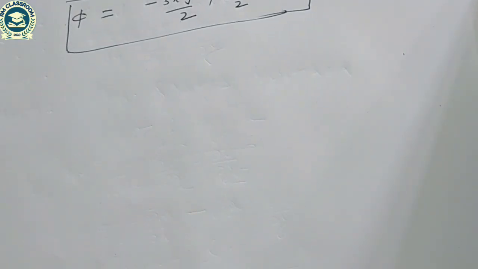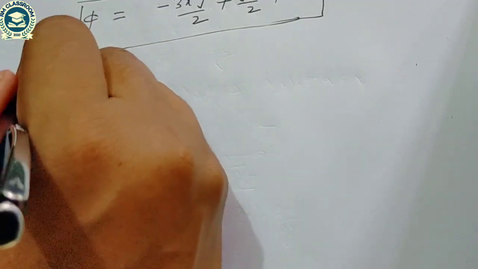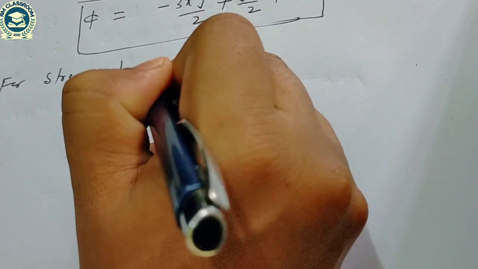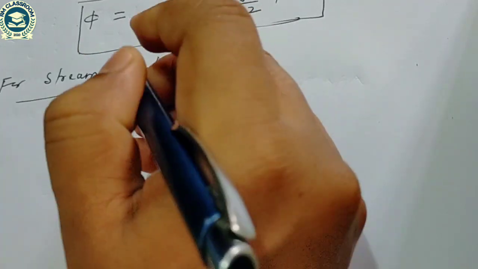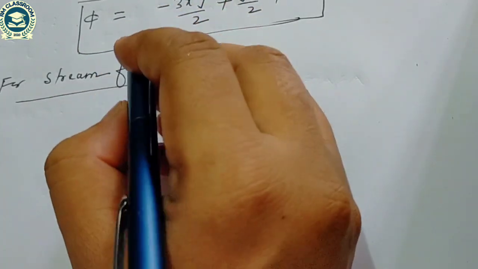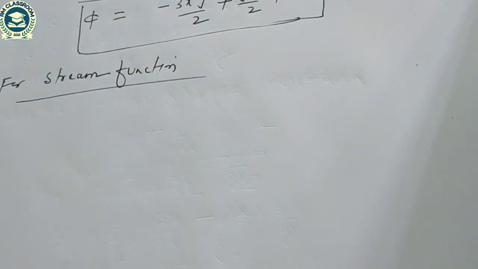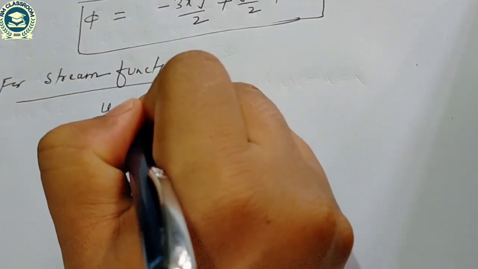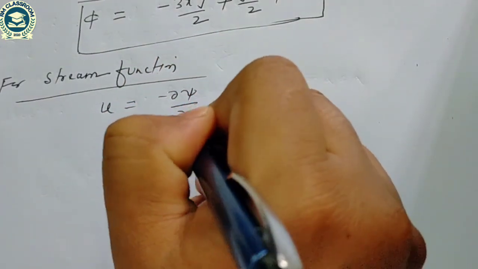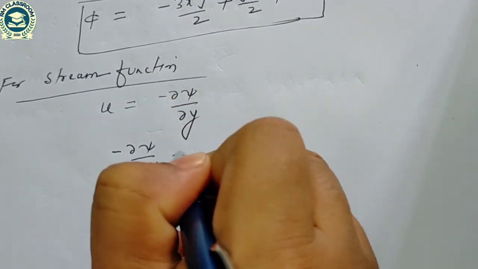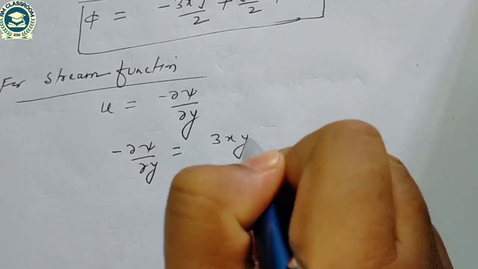Similarly, the stream function can be computed. So for the stream function, we know that flow is possible and flow is irrotational, already checked. So u is equal to minus del psi by del y, or minus del psi by del y is equal to 3xy.